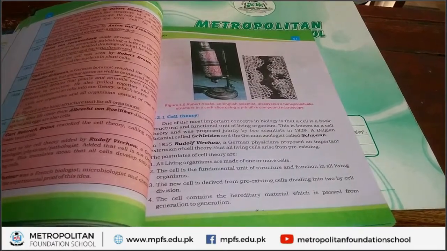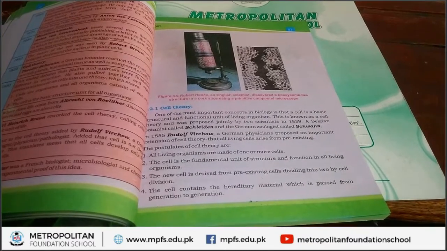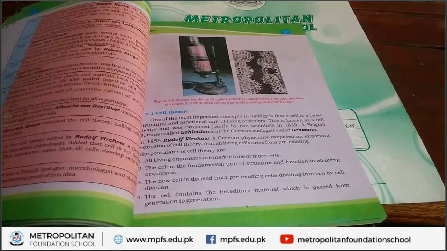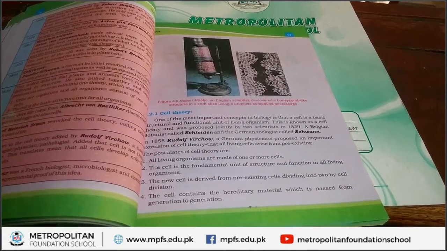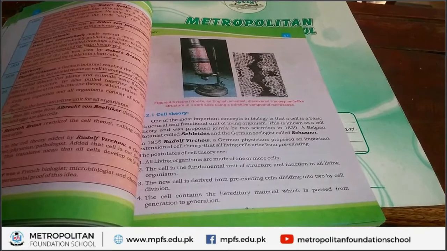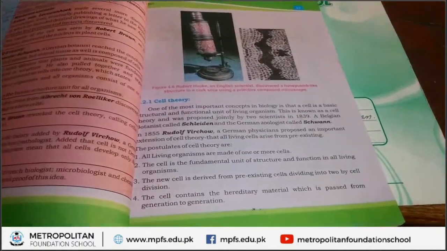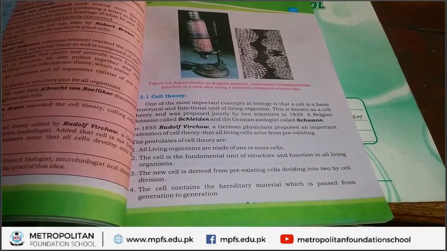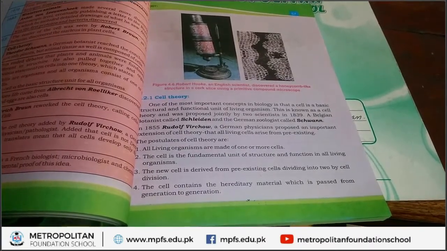Okay. Now we also explain third point, that is explained by Rudolf Virchow. The new cell is derived from pre-existing cells dividing into two by cell division. It means that new cells is formed by the division of older cells, and these older cells are called pre-existing cells.